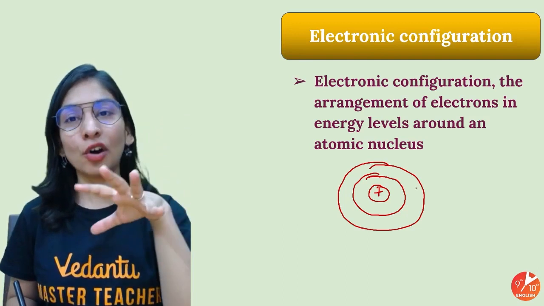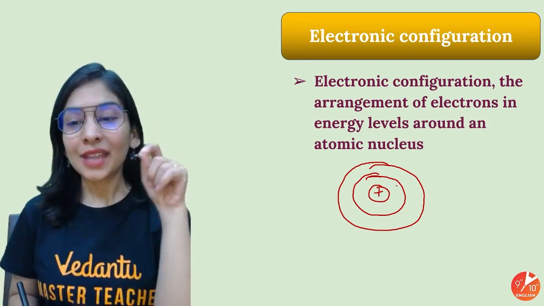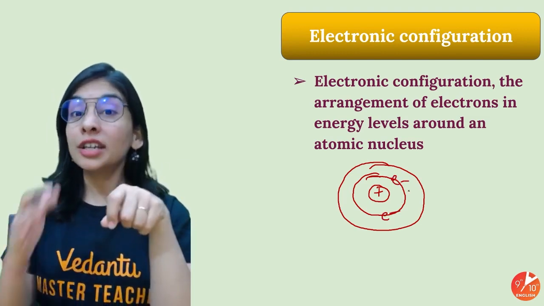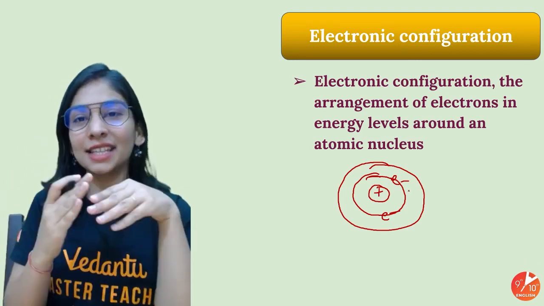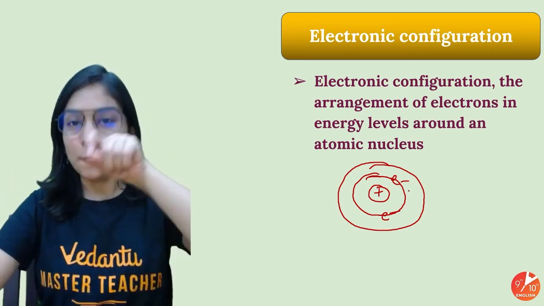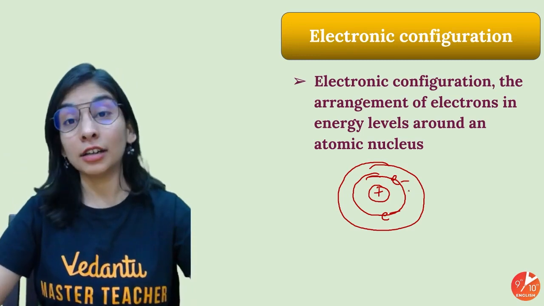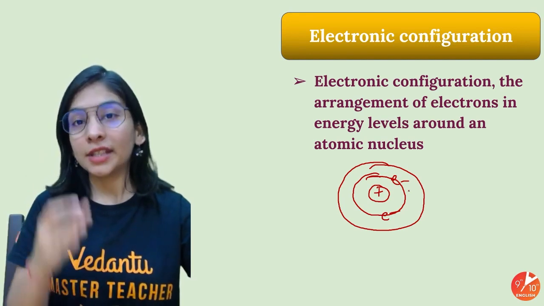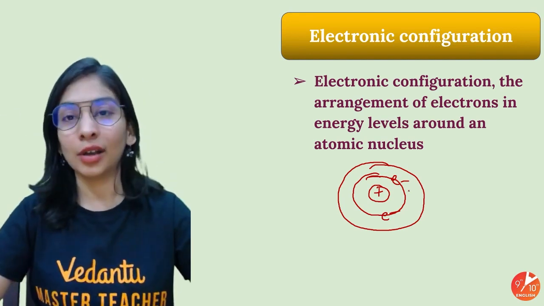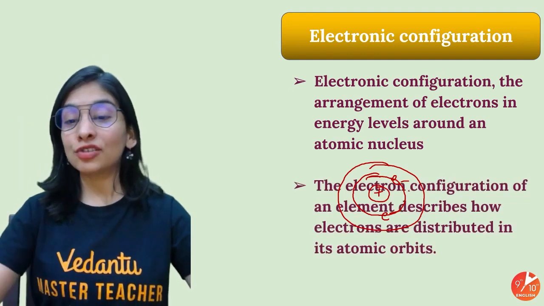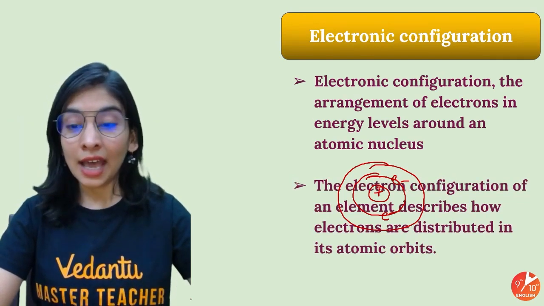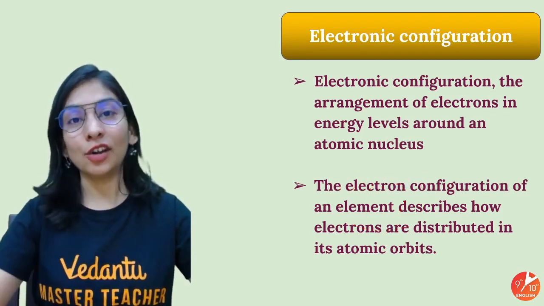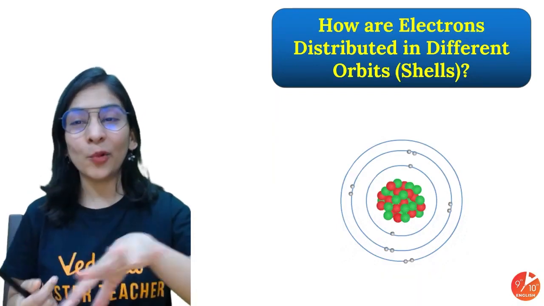So configuration is, according to the Bohr model, the best one, that how electrons are present in these different energy levels. According to the energy levels, electrons must be in the very first energy level, then second, then third and so on, because electrons should first be put in the minimum energy level and then higher, and so on. That's how it should be done. And the electronic configuration of an element describes how electrons are distributed in its atomic orbits. That's what I already told you. That's how they are present, and somewhat like this.